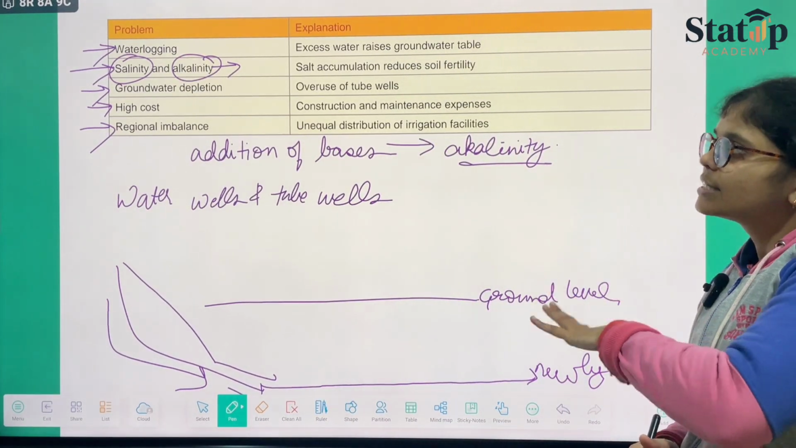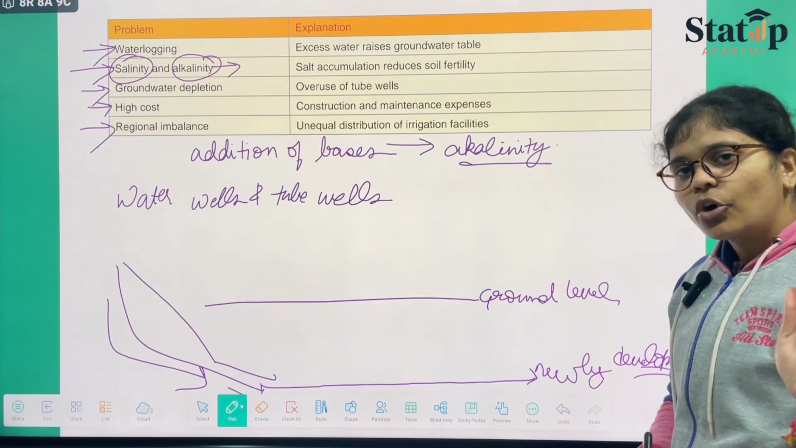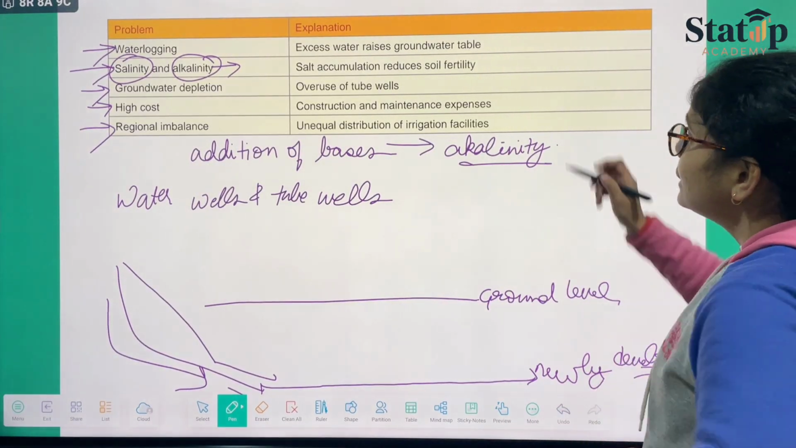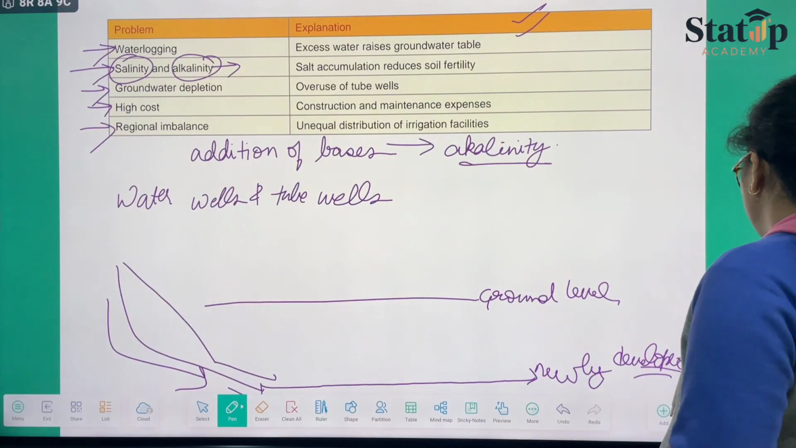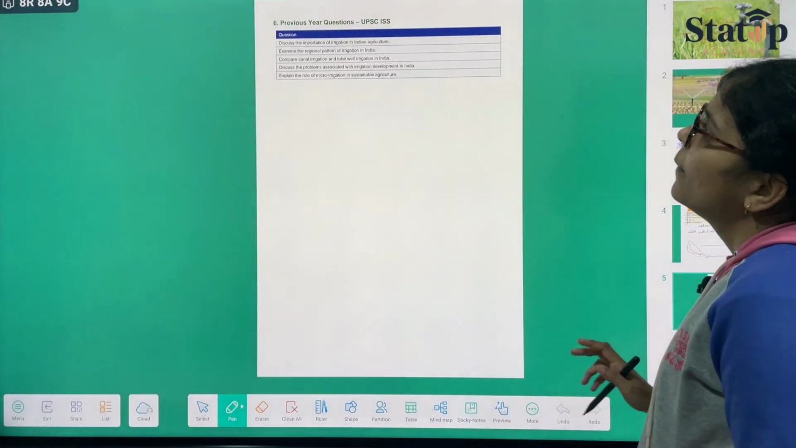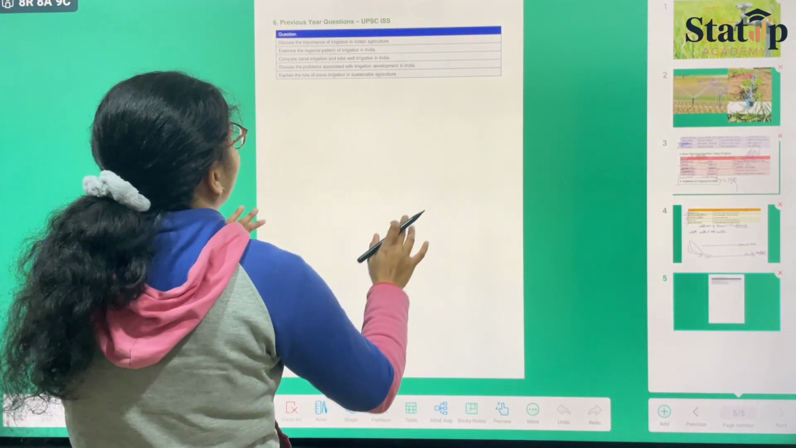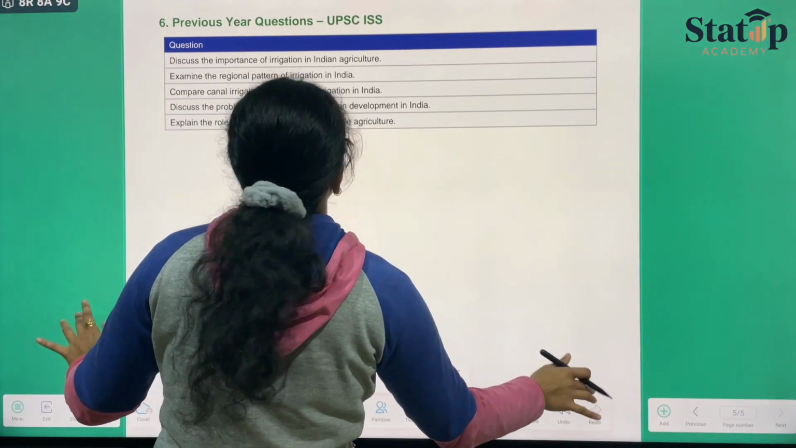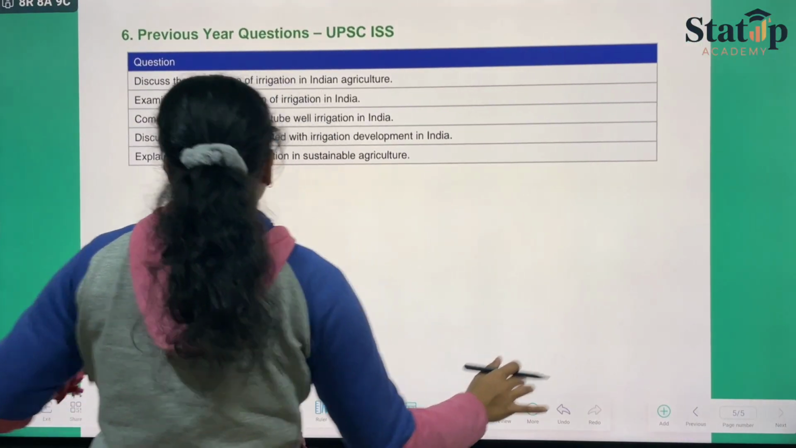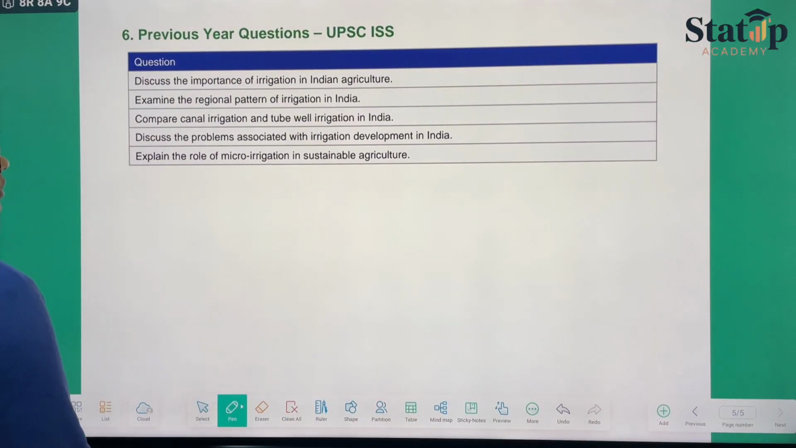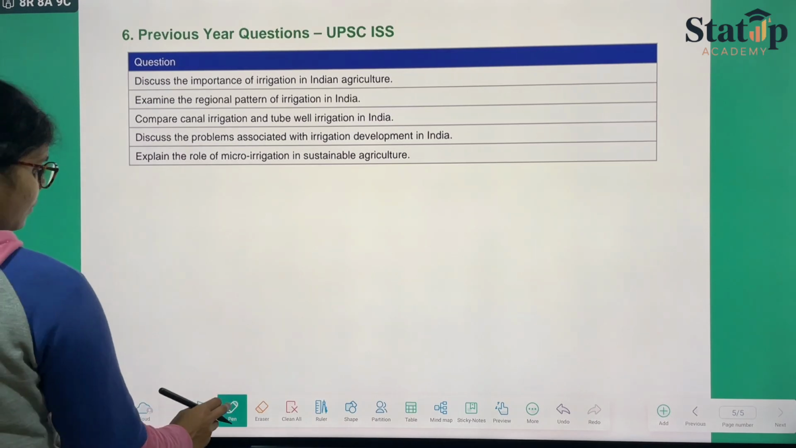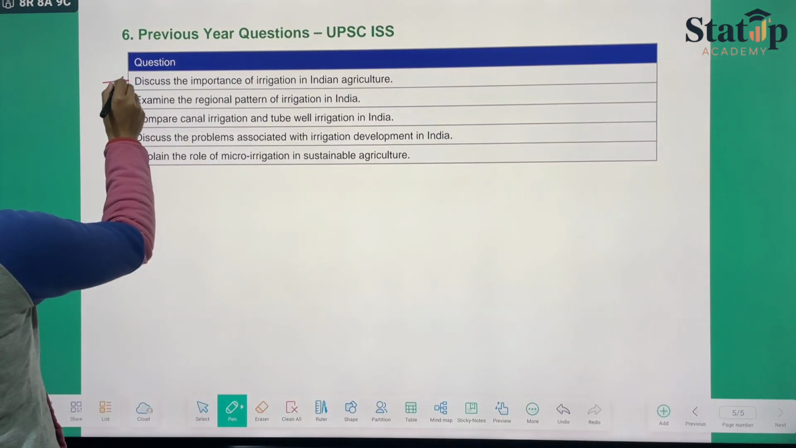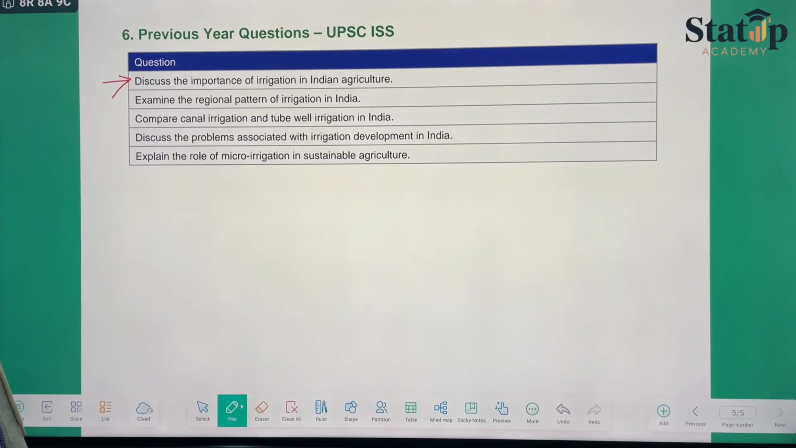If you will write this question and this answer in your answer sheet, you will be getting full marks like this if you will draw a table. Then we come on to the previous year questions. A few questions we have. First question says, discuss the importance of irrigation in Indian agriculture.